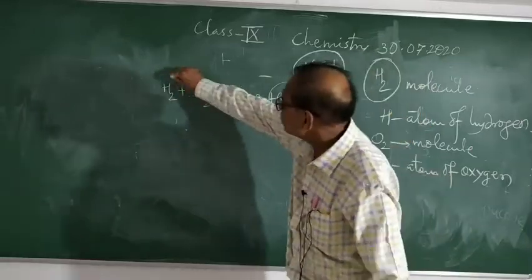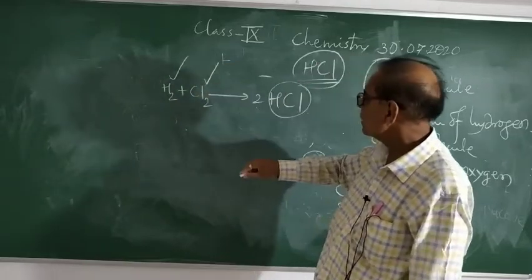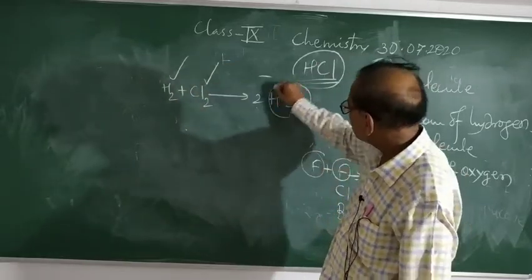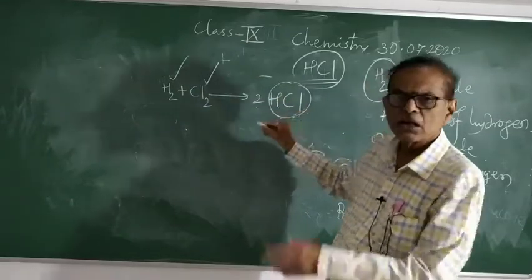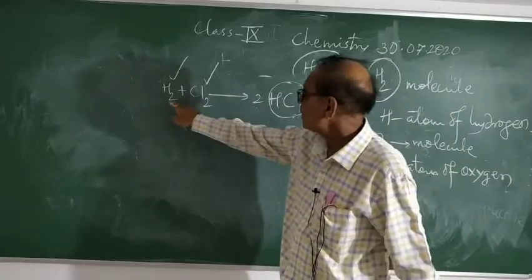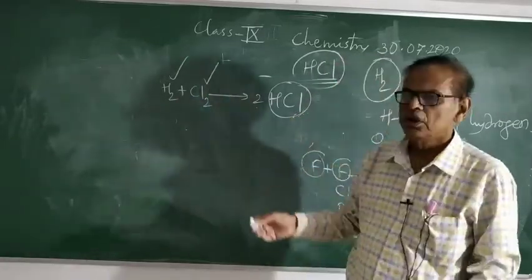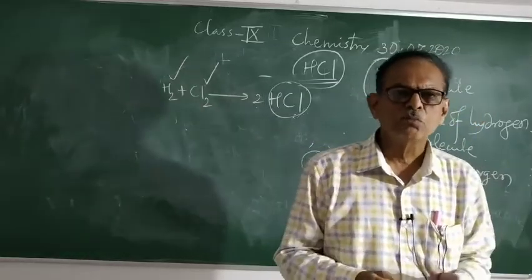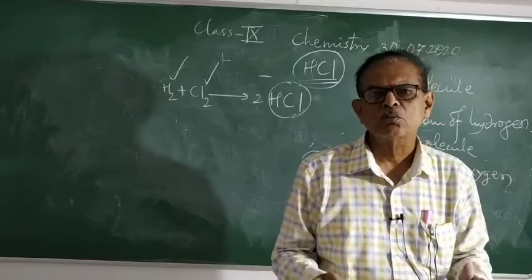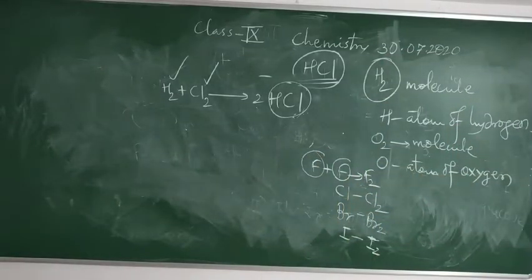For example, hydrogen has different properties, chlorine has different properties, and the properties of hydrogen chloride are totally different from hydrogen and chlorine. So when two or more atoms combine with each other, they form a molecule.